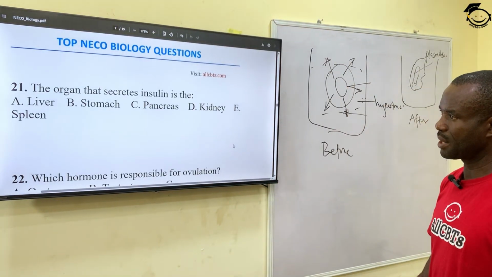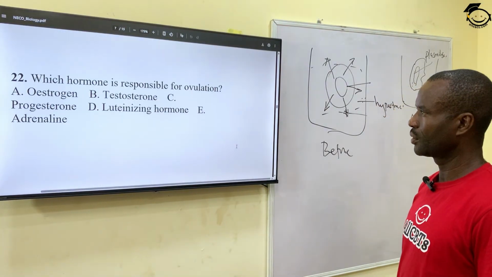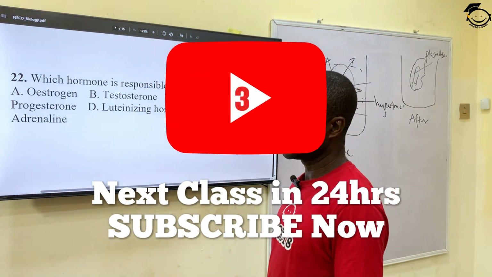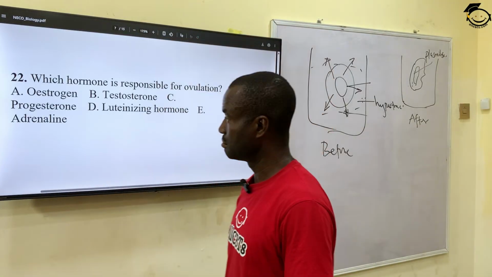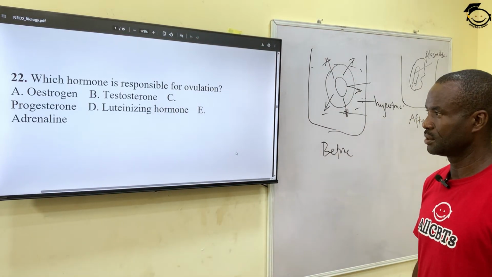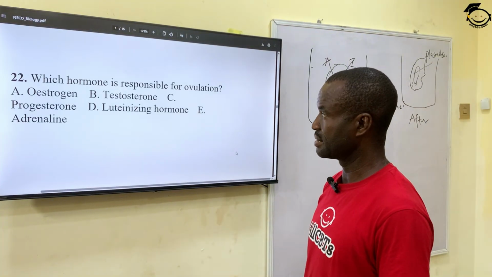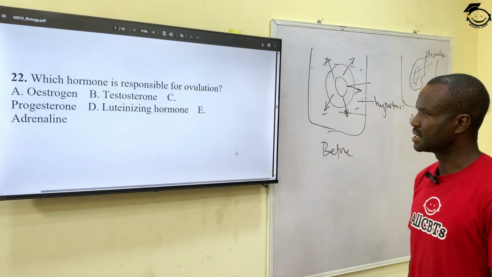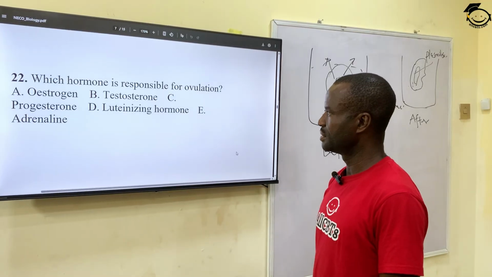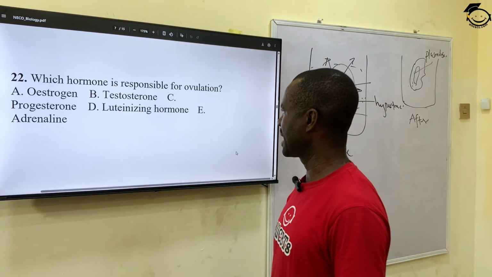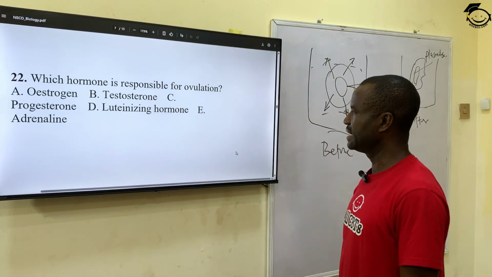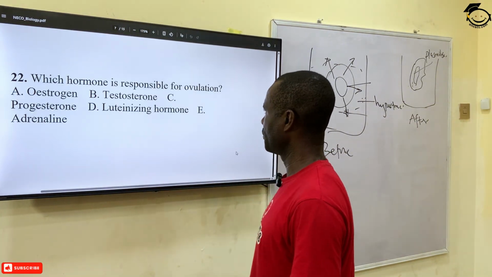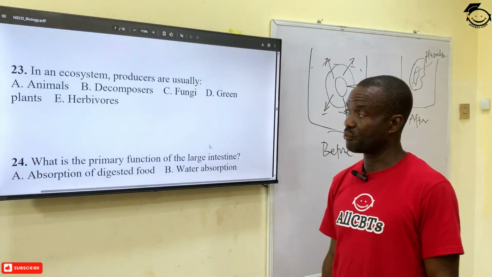All right, number 22. Which hormone is responsible for ovulation? Ovulation is a process whereby the female organism is ready to produce an egg, in preparation for pregnancy. A, estrogen. B, testosterone. C, progesterone. D, luteinizing hormone. And E, adrenal hormone. The correct answer is estrogen. Estrogen prepares the female for ovulation.